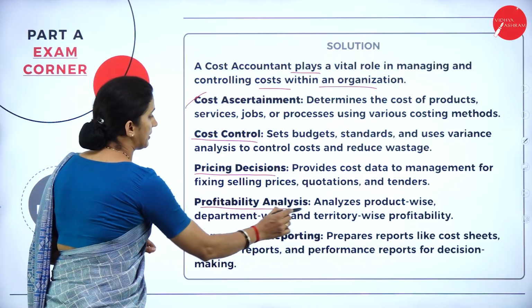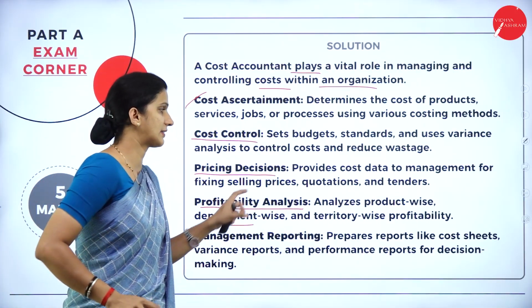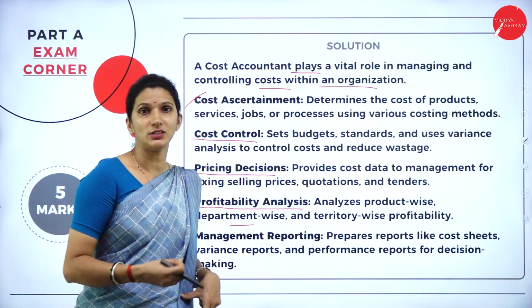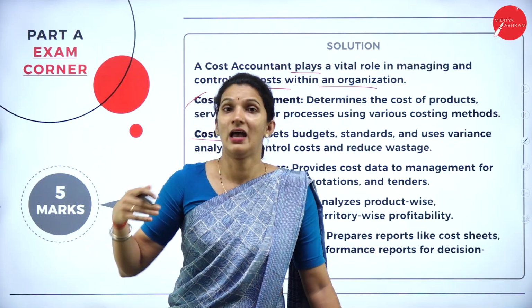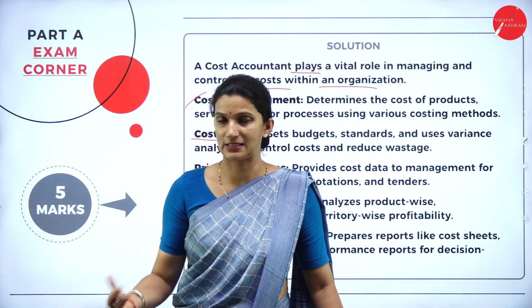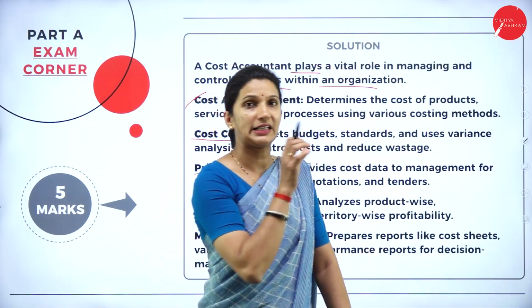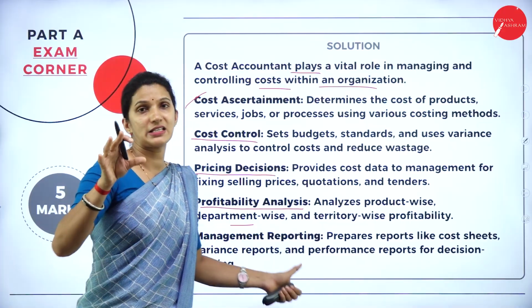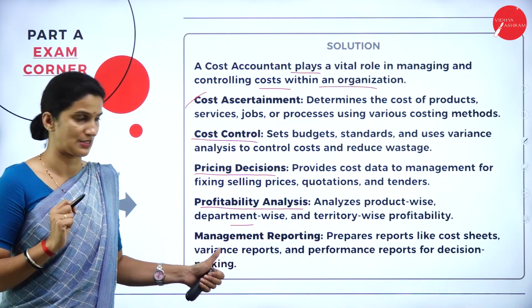Then profitability analysis. It analyzes the product-wise, department-wise and territory-wise profitability. So your cost accountant will do the analysis of profit based on the department-wise and the different product lines. Suppose the company is manufacturing different lines of product, in each line of product, what is the profit they made. So they go for identifying and analyzing the profit earning or the profitability of the organization.